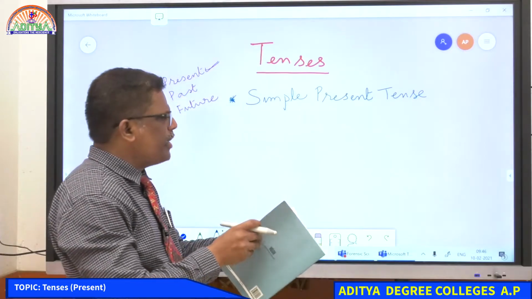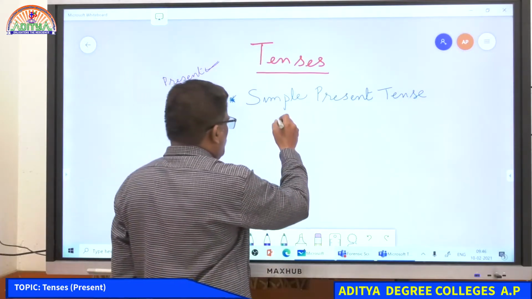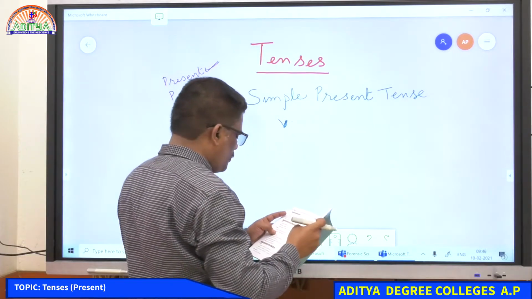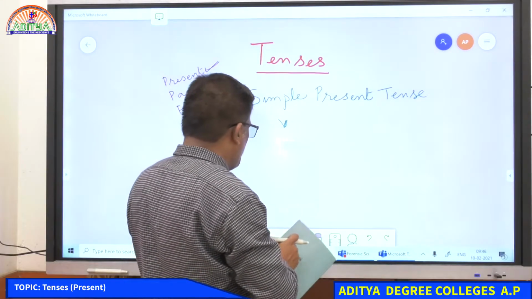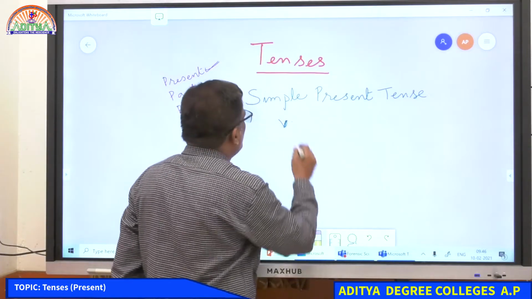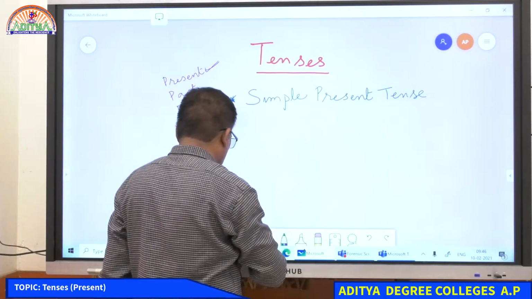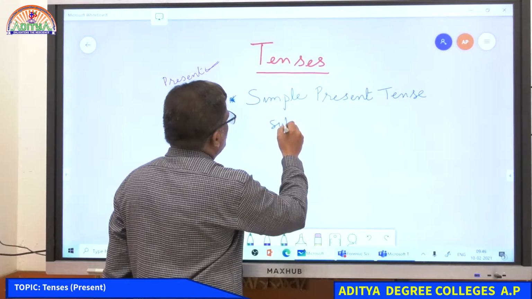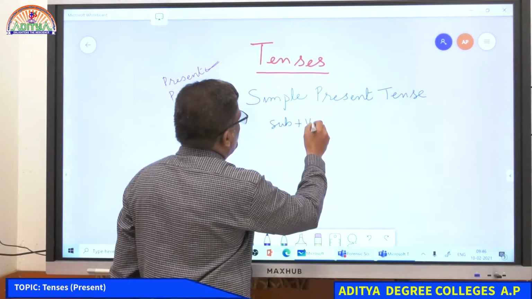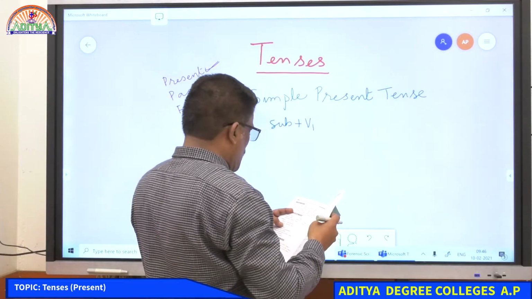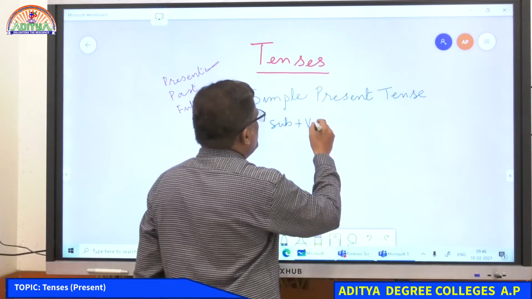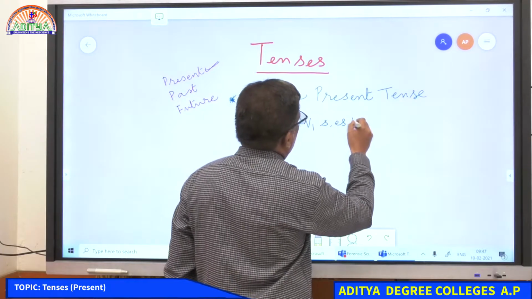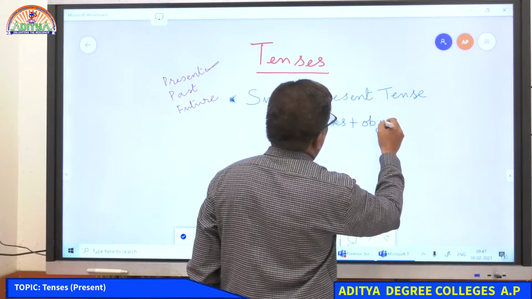Okay. So here in present tense, the verb V1: subject plus verb. Subject plus V1, the verb will be in V1, and it will have an S or ES, plus object.